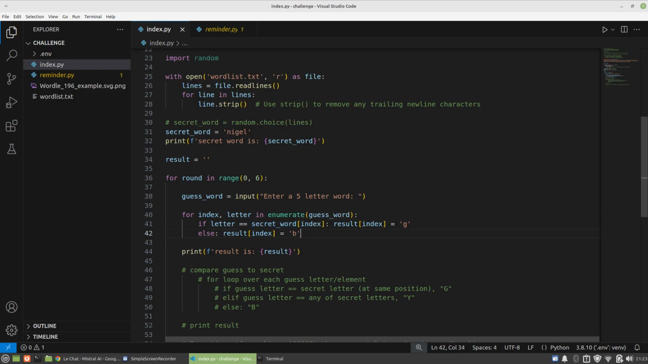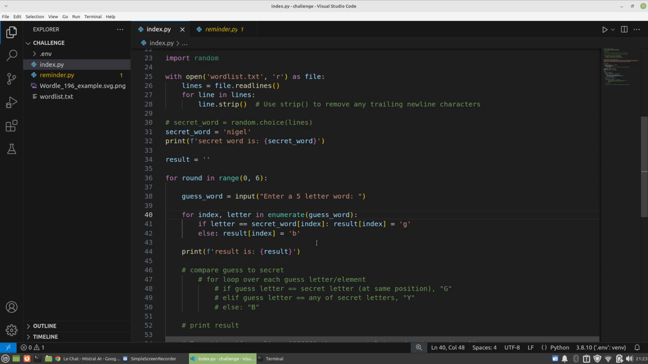And then I realized, well, I'm going to need the index as well, and I'm going to need this enumerate thing. So this is a thing in Python where if you need access to the index, you need to not just put for letter in guess word. You need to actually put for index, letter in enumerate guess word. Sorry about all these tooltips popping up.